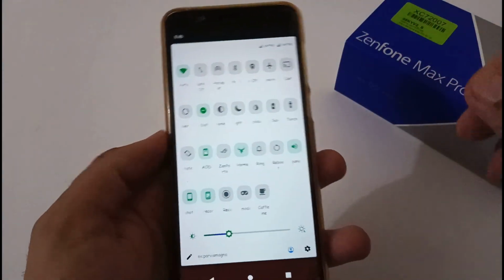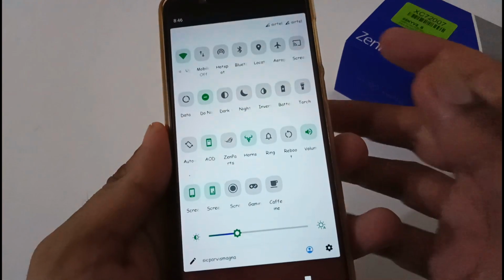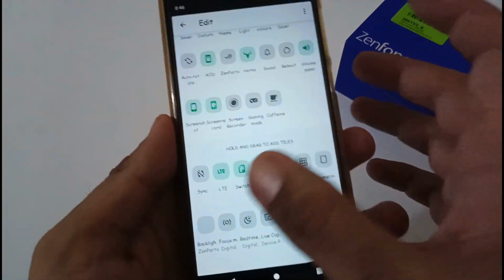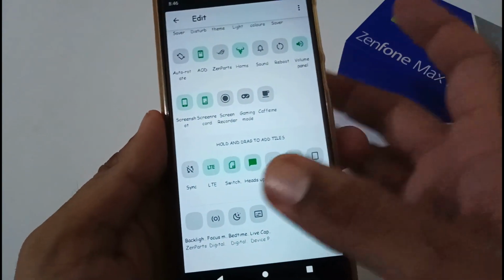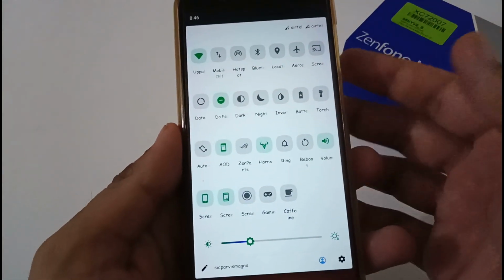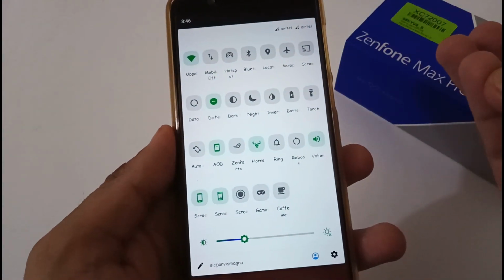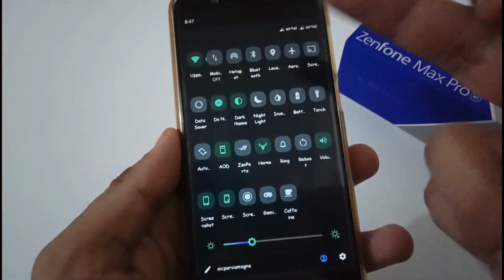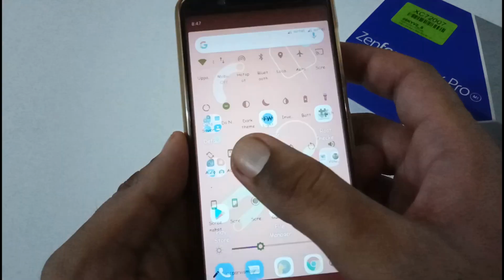Now let's move to the quick setting part. All the major, minor, advanced, simple, every setting is available in this quick setting. Although I'm just using my selected ones, some are also listed below. If you want to drag, you can drag and choose, but I always use the ones which are needed. Even in this, the dark theme toggle is working fine. AOD is working absolutely fine. Let me do the dark theme. So the dark theme is working absolutely fine. AOD I've already shown you.